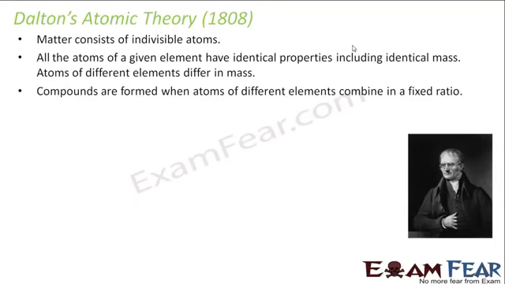You would have studied about compounds, elements, mixtures, all these things in your chemistry, right? So Dalton basically defined the atomic theory more inclined to chemistry, because he talked about atomic number, mass number, formation of compounds. He said that for one element all its atoms will have the same mass. Similarly, for a different element, all its atoms will have a different mass. Now, when do we have compounds? When atoms of different elements combine in a fixed ratio.